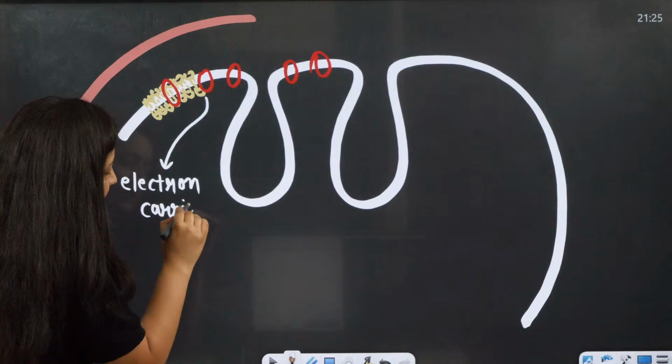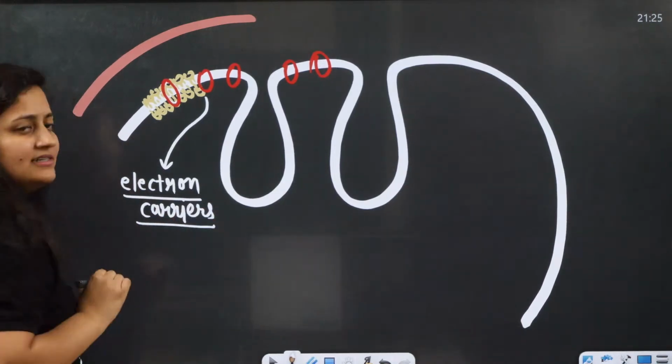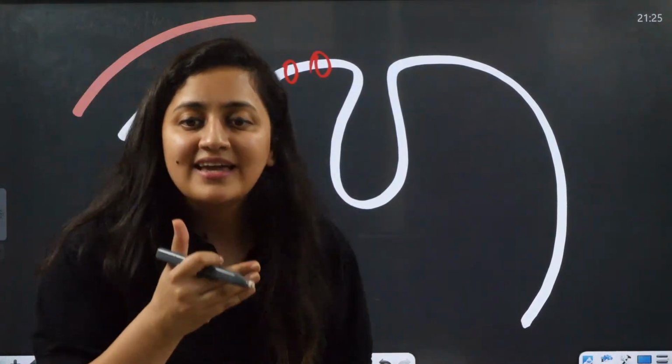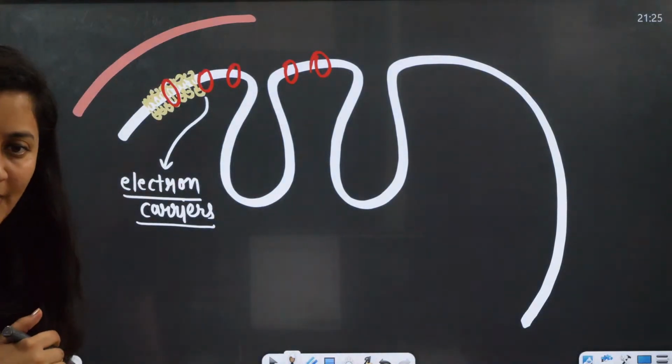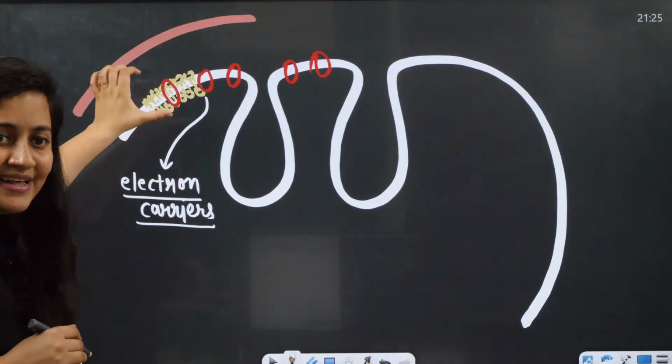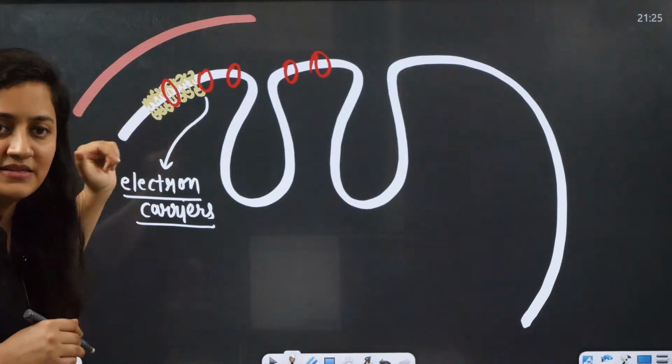The space between the outer and inner membrane is the intermembrane space.